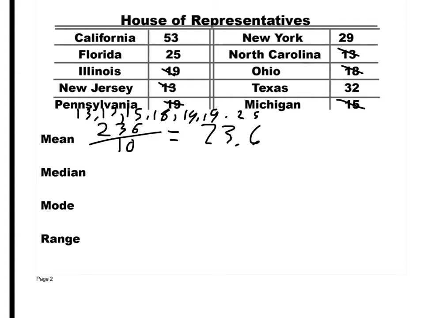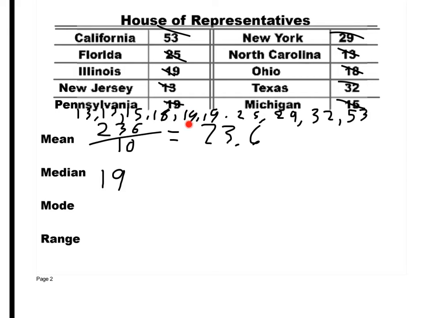Okay, then you got 25, 29, 32, and 53. Right? So you order them least to greatest and you look, where's the middle number? So I count. 1, 2, 3, 4, 5. 1, 2, 3, 4, 5. What's my median? 19. Now, it works out because these two numbers are the same. So it would be that number, 19.